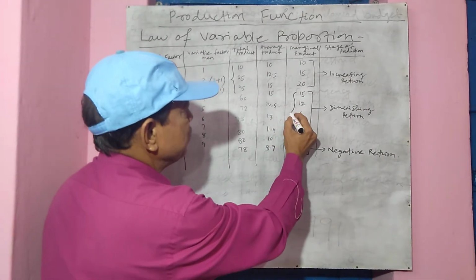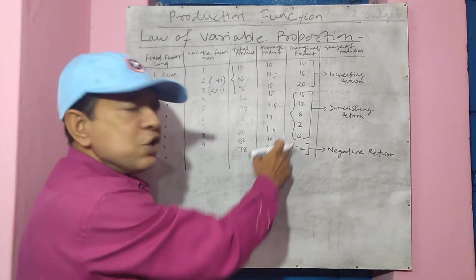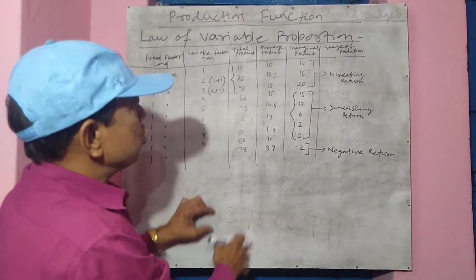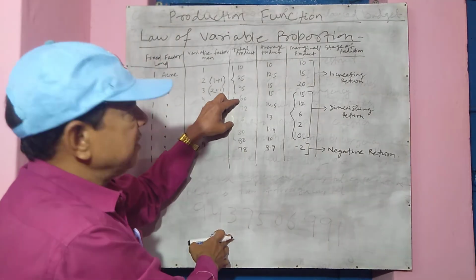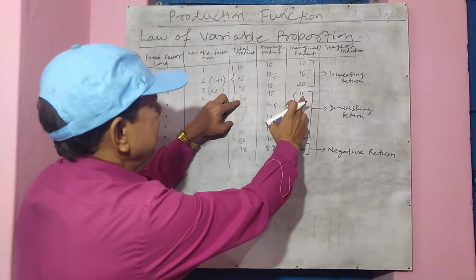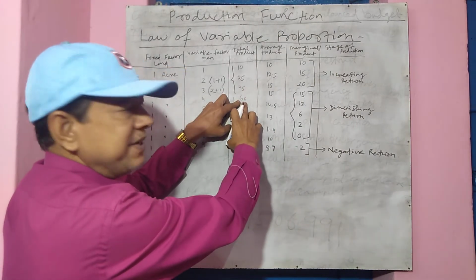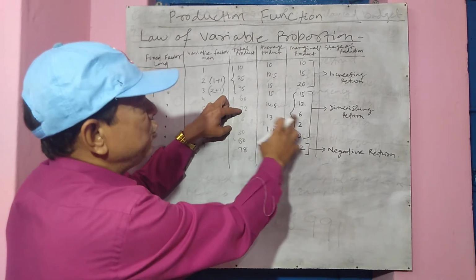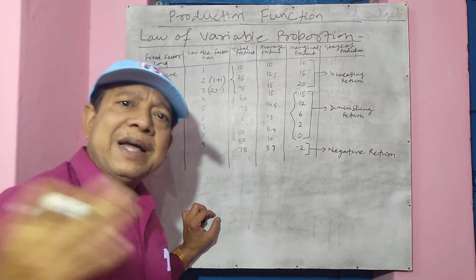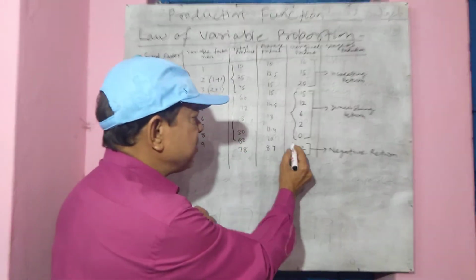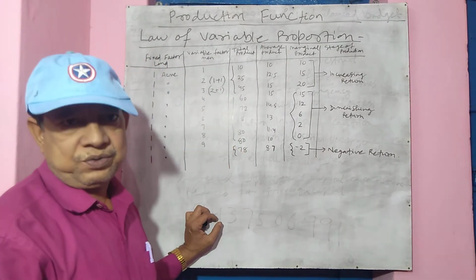But after this, you see the marginal product is falling: 15, 12, 6, 4, 2, 0. So when marginal product is falling, total product is still rising. But you can see here very well, it is rising but at a diminishing rate. You see 60. Then this was 45. Then 15, 45, 60. 60 plus 12, 72. 72 plus 6, 78, 80. So up to this, total product is rising at a diminishing rate. But in the third stage, you see marginal product is negative. So total product has also reduced.